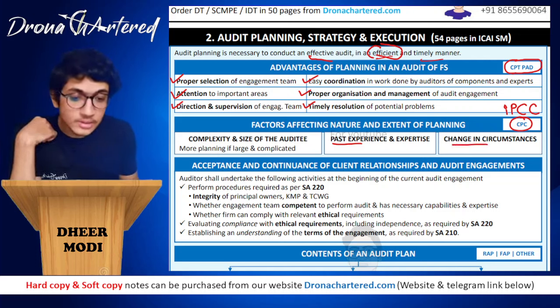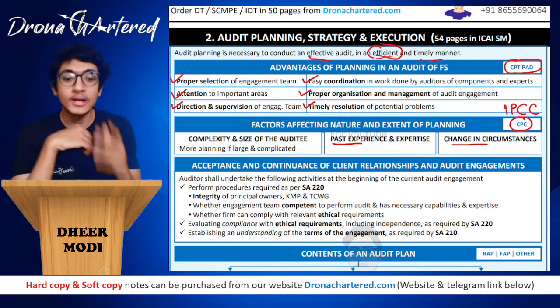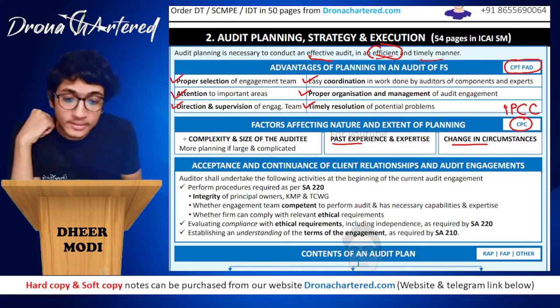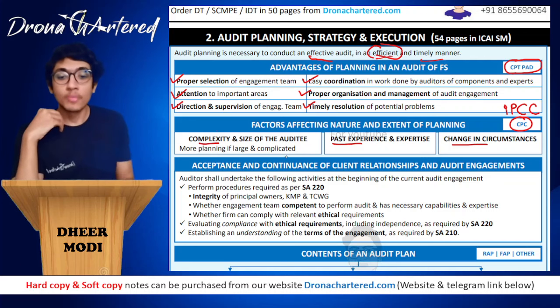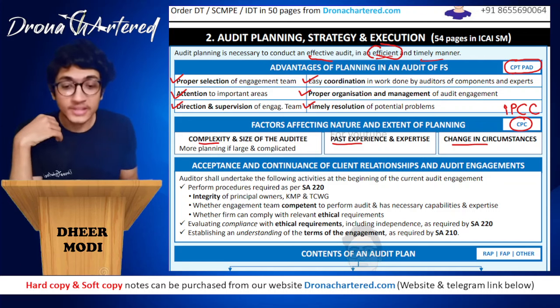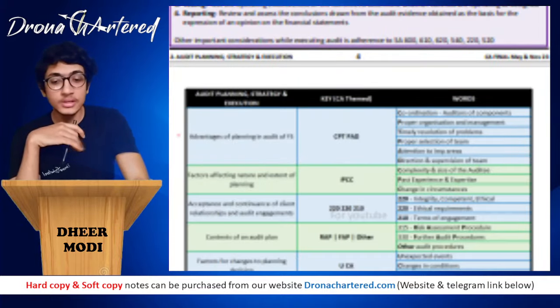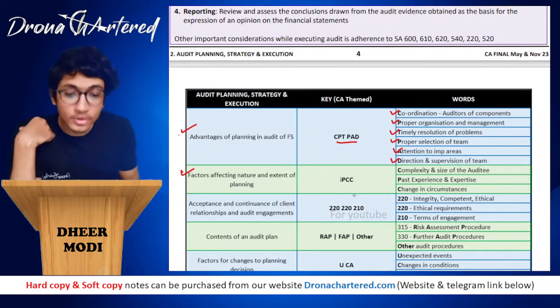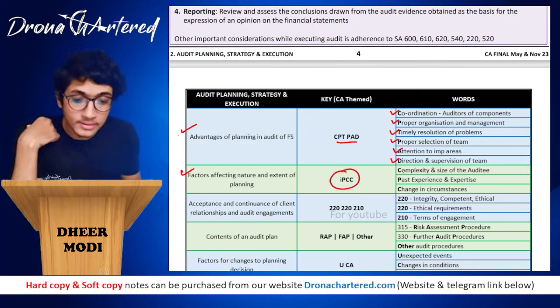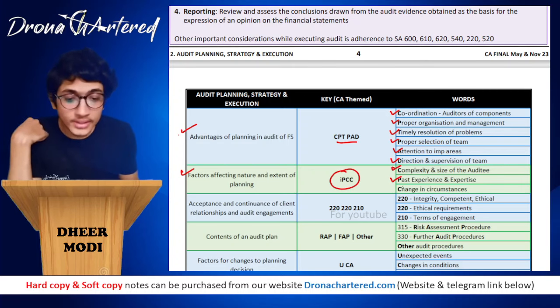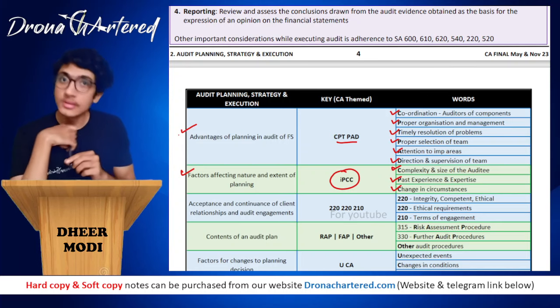Then next is your change in circumstances. If there are any changes in circumstances while doing the audit, of course that will also change our audit planning. And next is your complexity and size of the auditee. That is, more planning will be required if your auditee, that is the client, is large and complicated. Okay, so this is your PCC. So this question is your factors affecting nature and extent of planning. So that is your PCC. P stands for past expertise and experience. C stands for complexity and size of the auditee. And C stands for change in circumstances.